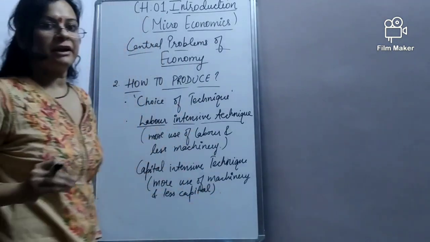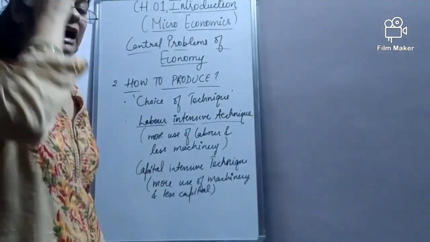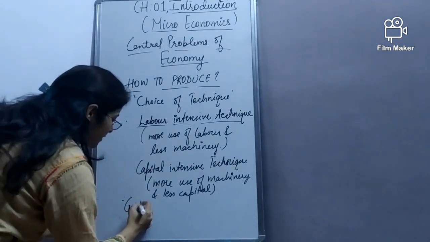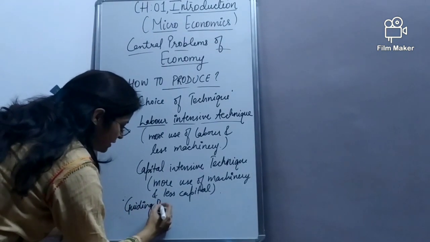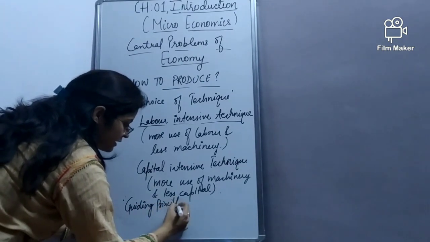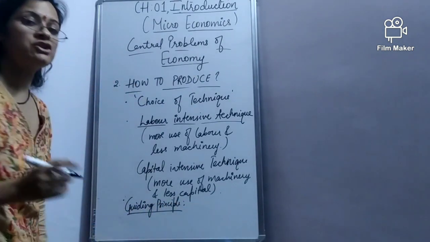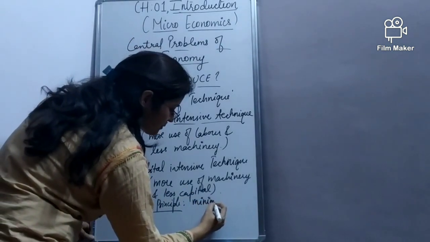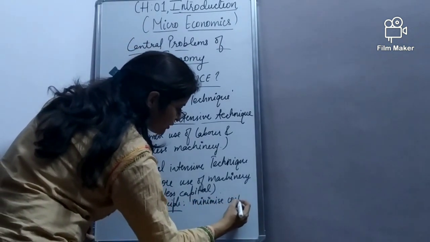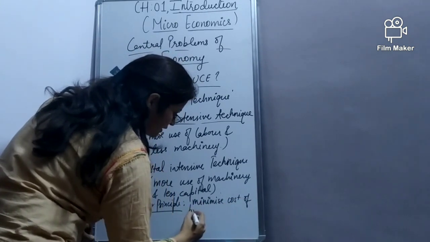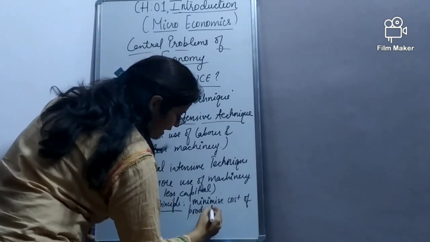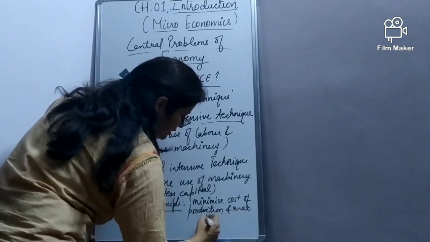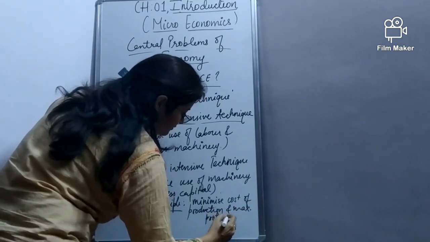Now, while deciding the technology, we have to keep in mind our guiding principle. And our guiding principle is that the technology should be used which will minimize my cost of production and maximize my profit.